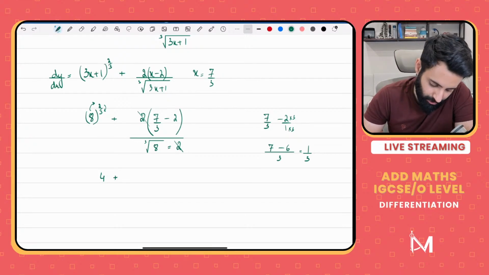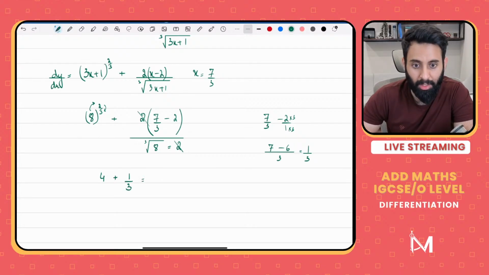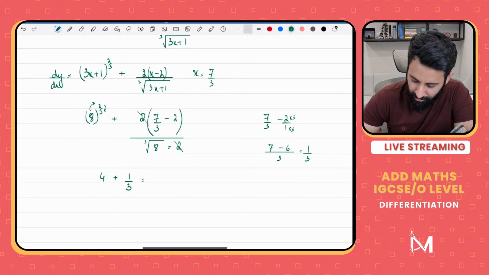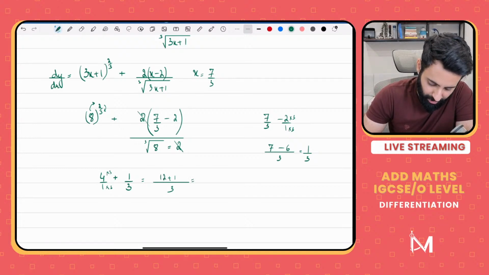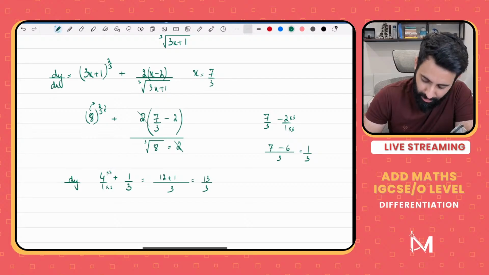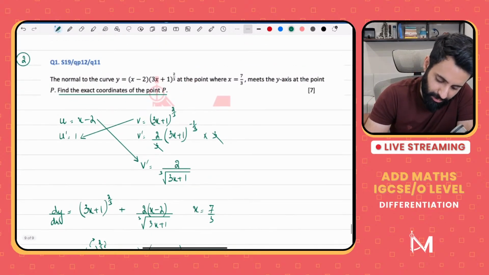Okay, so 4 plus 1 upon 3, and what's 4 plus 1 upon 3? We'll have to take the LCM. So the LCM is going to be 3, times 4, so that's 12. 12 plus 1 is 13 upon 3. Okay, what do we have? We have dy by dx, and be careful, we're not supposed to find out the equation of tangent, we're supposed to find out the equation of normal.